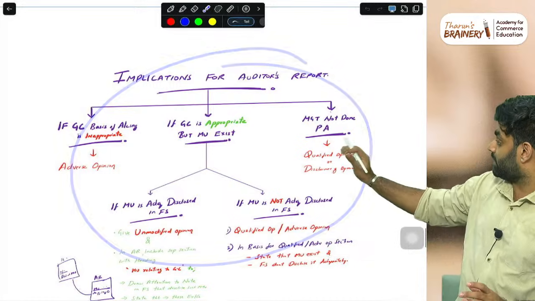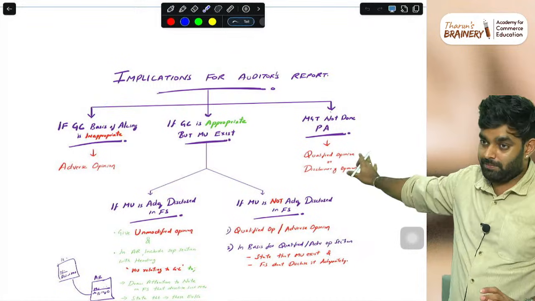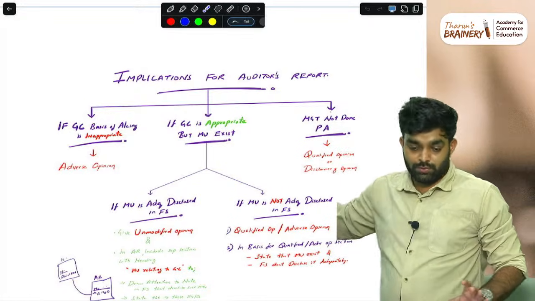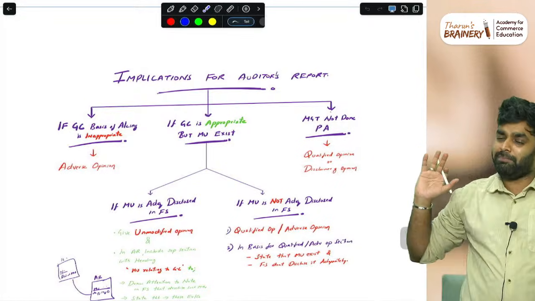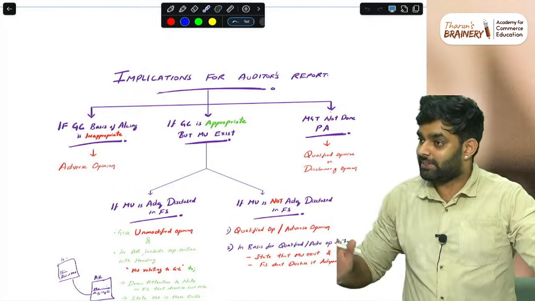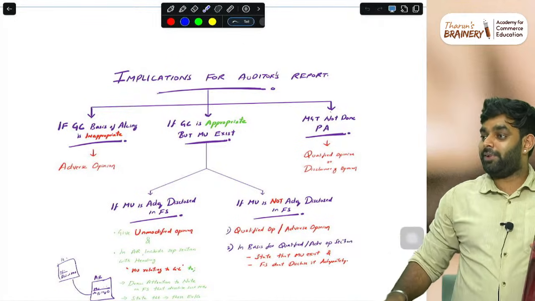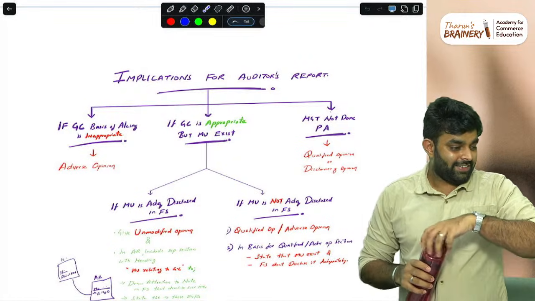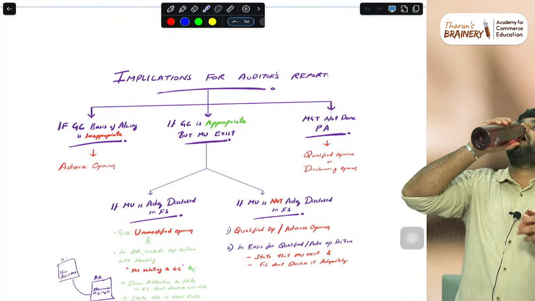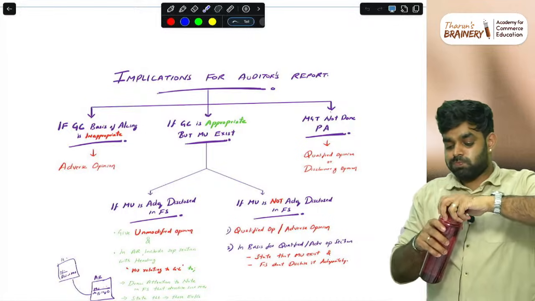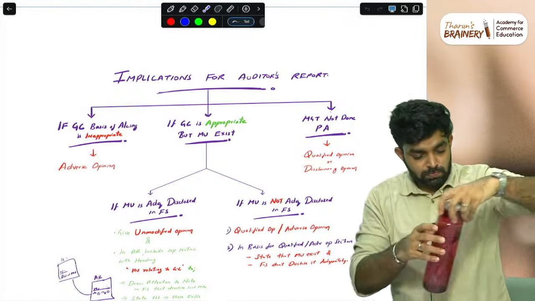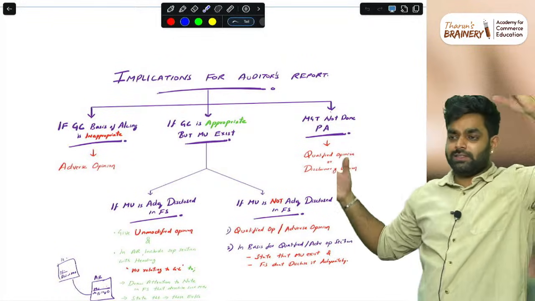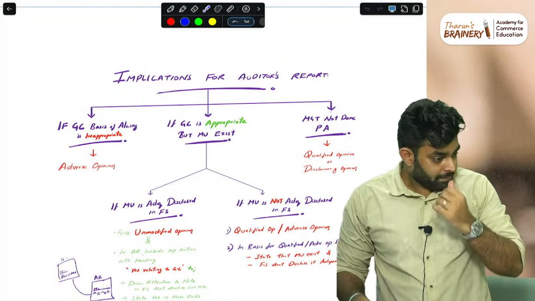If a going concern question is coming, an opinion will definitely be there. This one chart is more than enough. This opinion is covered, and I think SA 570 or 560 will come, one of those. That is why I'm making you learn this more. 560, 570, and 580 also. High chances, but 580 is very easy. I will solve the questions of 580.